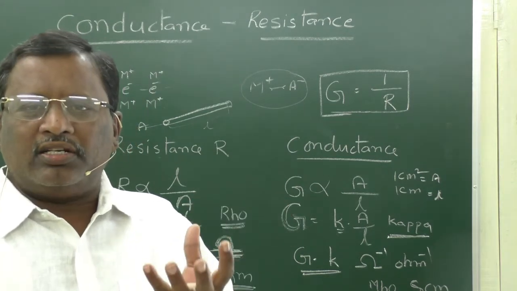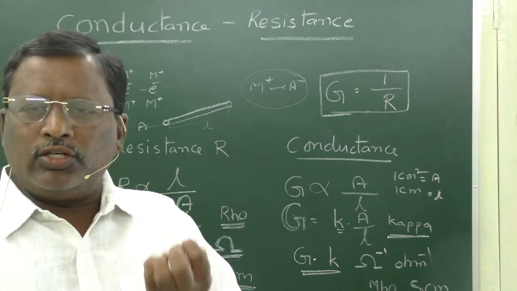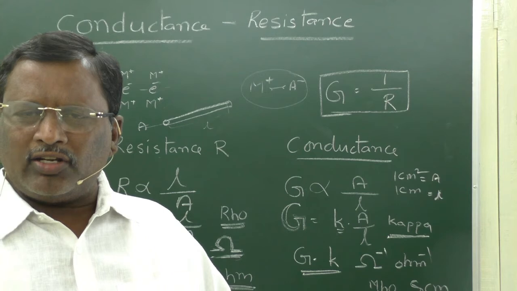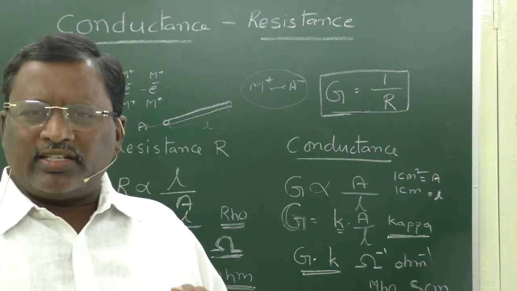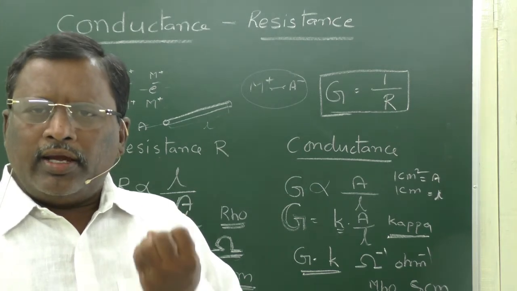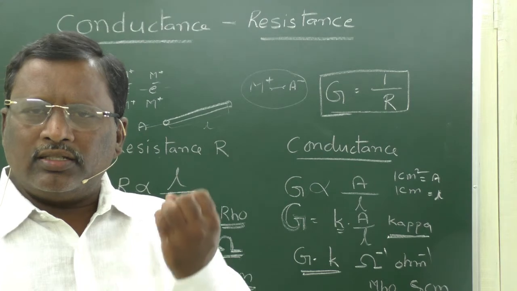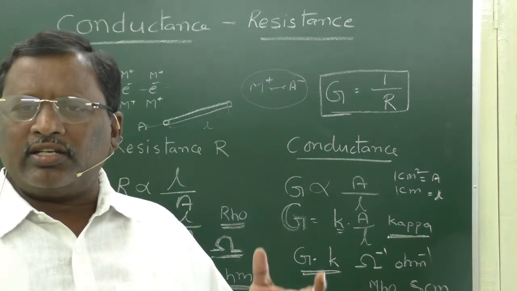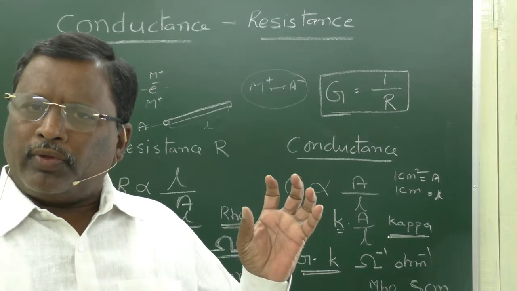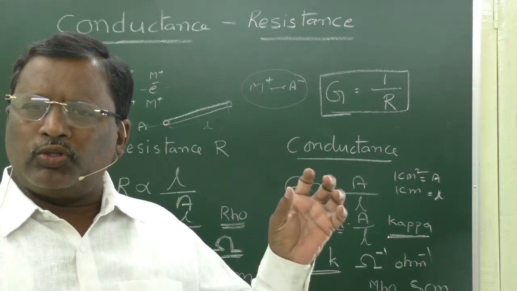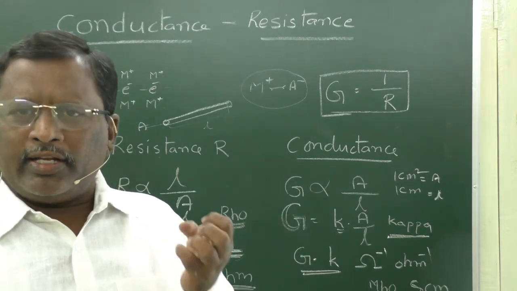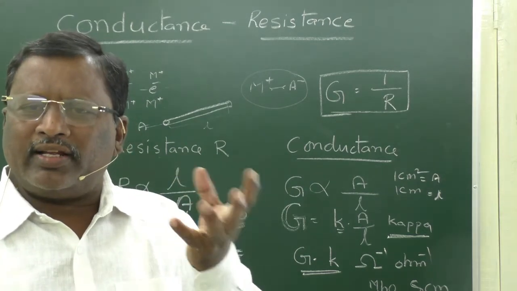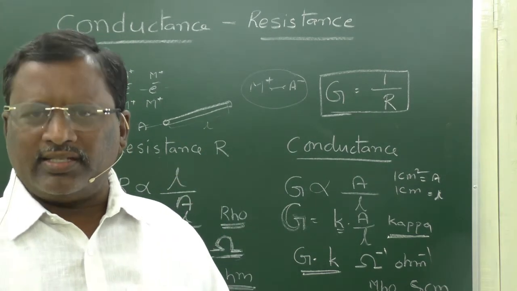In a metallic conductor, that restriction is due to the attractive force of metal kernels on electrons, whereas in electrolytic conductors it is due to the attractive force between oppositely charged ions. It gives some resistance to the conductance, which is said to be resistance.